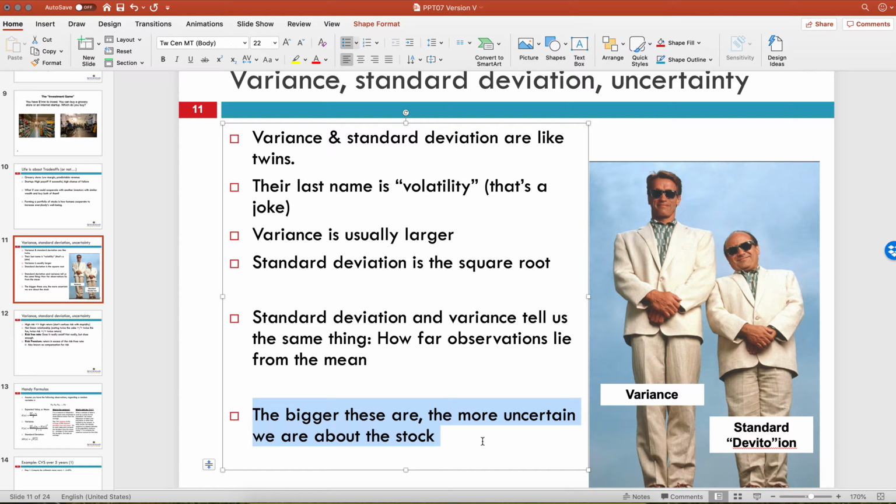And again, the bigger these numbers are, the bigger the variance, the bigger the standard deviation, the more we're uncertain about a stock or whatever else we're talking about. So in that test example, if the average is a 70, but the standard deviation is instead of 5%, 10% or 20%, then we know that the test scores are more spread out. A 20% standard deviation means that most of the observations lie between 50% and 70 plus 20, which is 90%. And that indicates a much bigger spread.